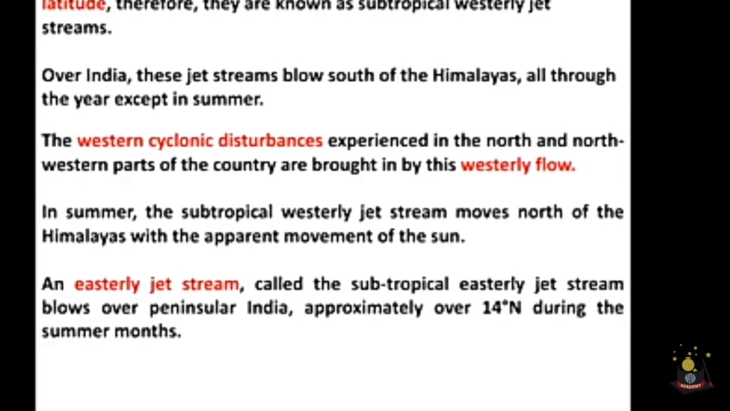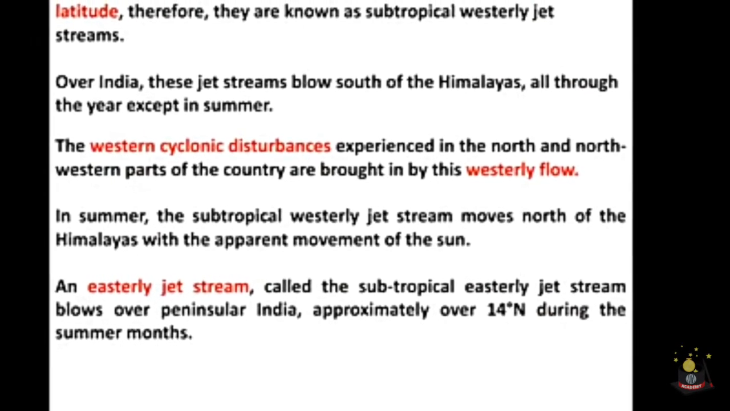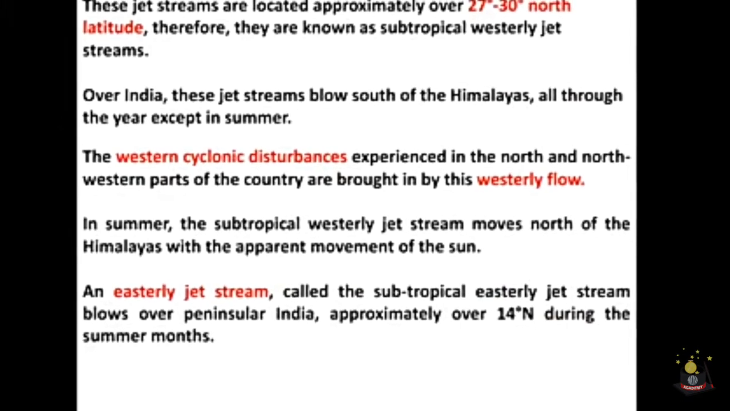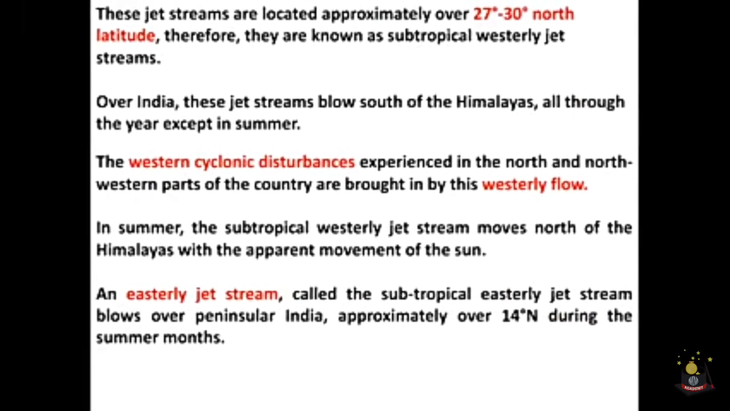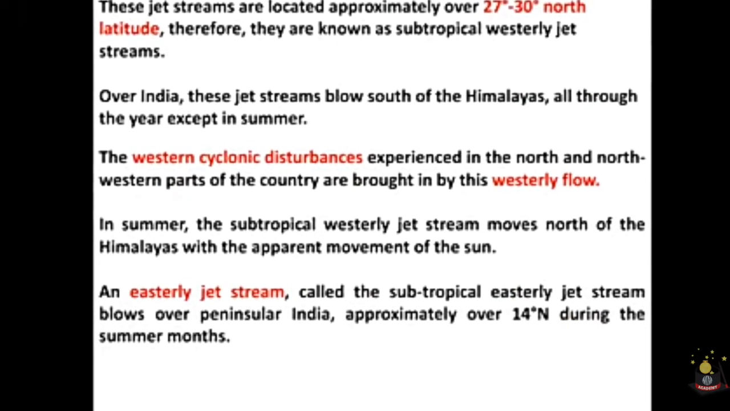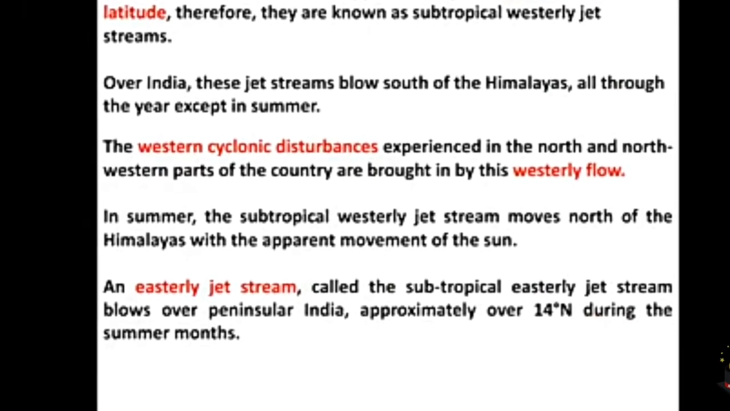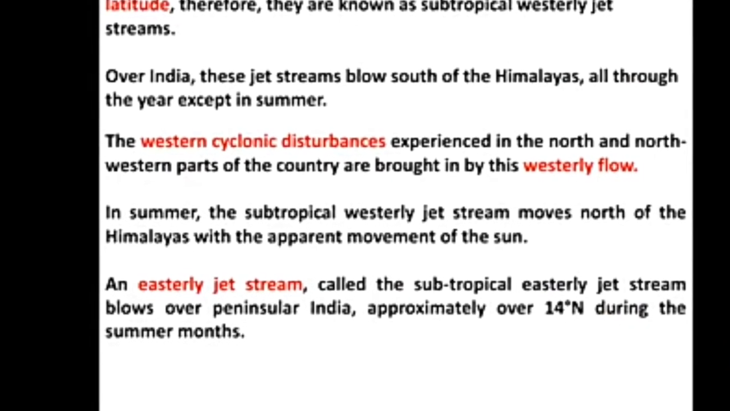So the subtropical westerly jet streams are located approximately 27 degrees to 30 degrees north latitude, and they blow throughout the year except in summer. So jet streams are what? These are high speed winds which are blowing during summer as well as in winter. Clear, everybody?